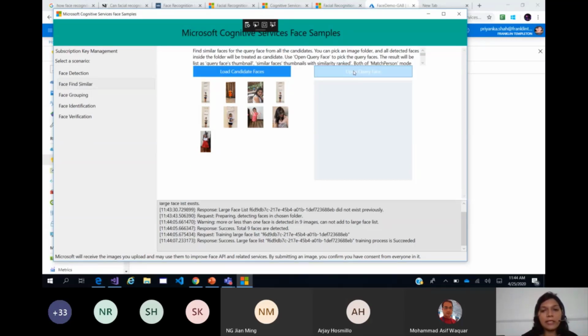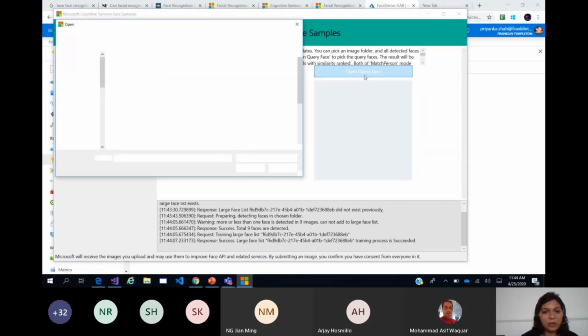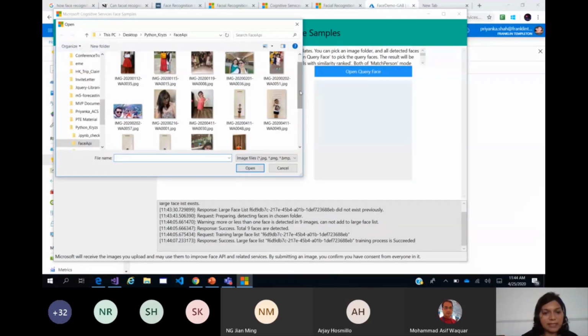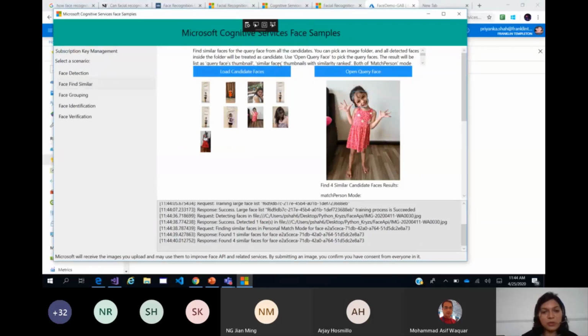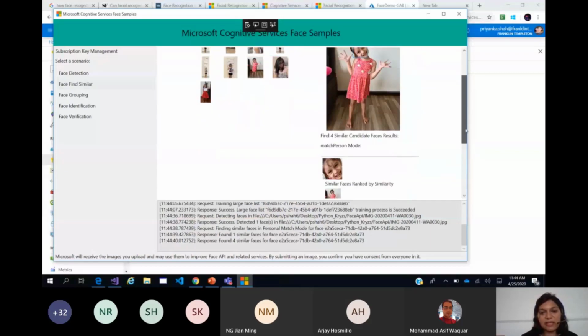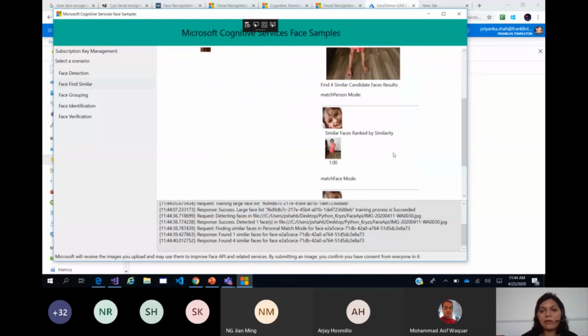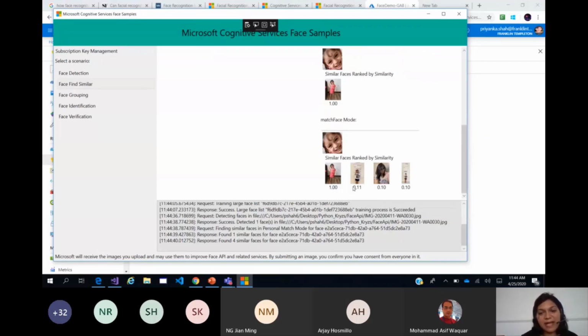Okay, and here I'm going to open the query face. So my query face would be, let us select this face, let us open it, and it will now try to find similarity between this query face and the candidate faces which I've uploaded. So now it says okay. It says this is a 100% probability match, and then also it suggests that this pic might be her adulthood pic, but there's a 10% chance of that.